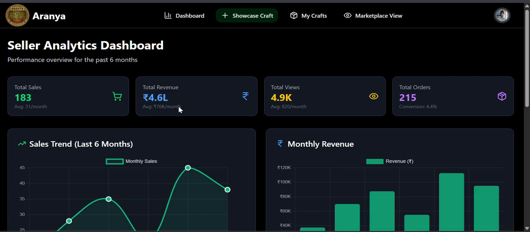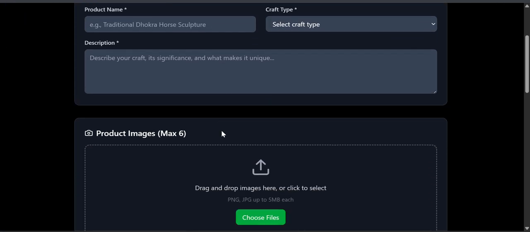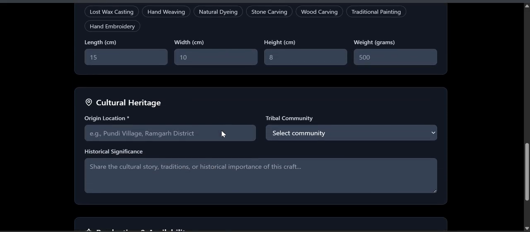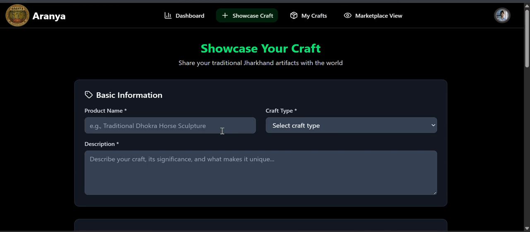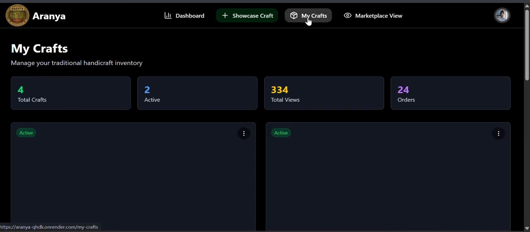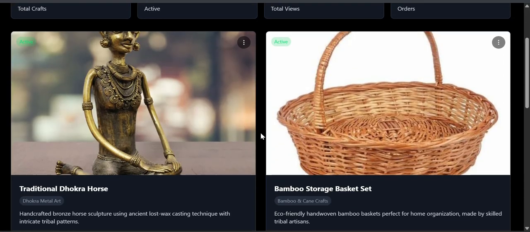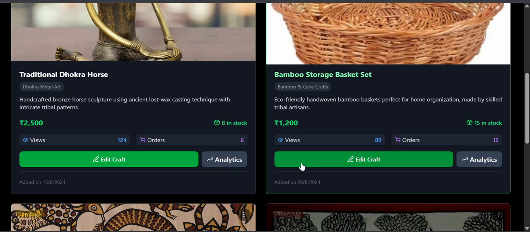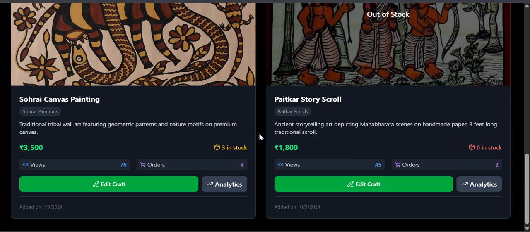Next, the seller can showcase his craft or add a new craft through this portal. He can see all his crafts listed on the website through this part of the page. He can also select edit cart, like he can also edit the total amount. He can set out of stock, everything.